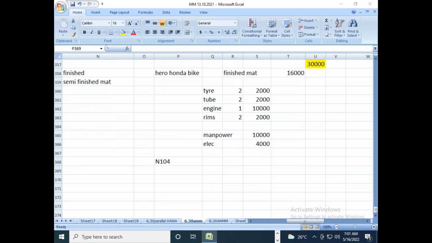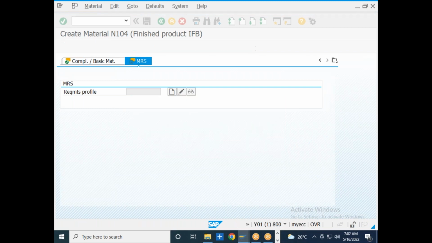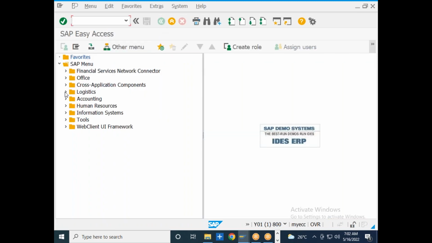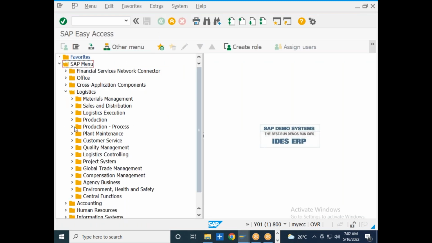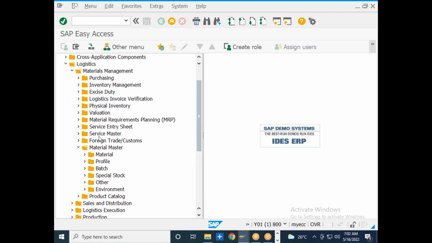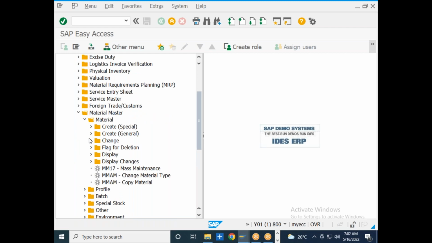I wanted to change the material. How I will change it? I will change it by using the MM02 transaction code. Now the material number is created as N104. I want to change this material. How I will change? I will go to the logistics, materials management, material master, material, and change.